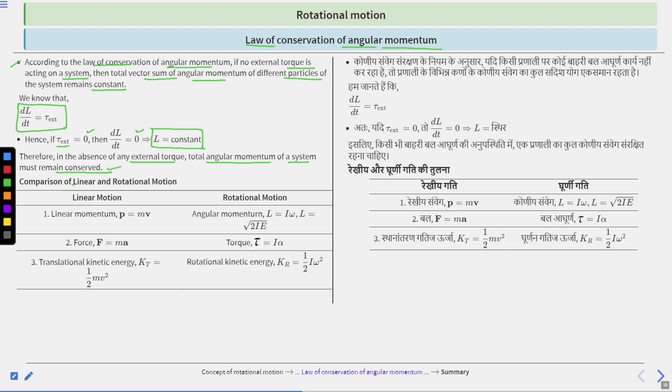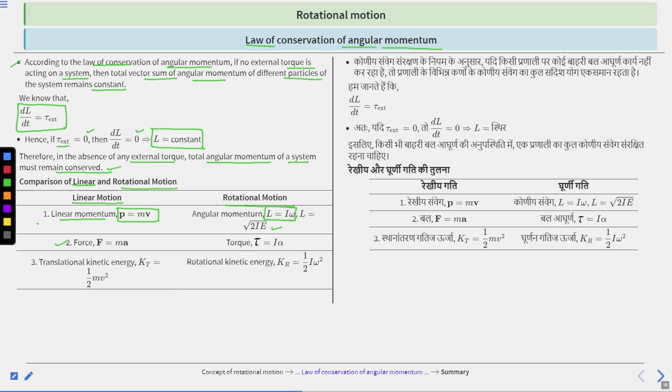Comparison of linear and rotational motion. So this is for linear motion and this is for rotational motion. First, linear momentum P is equal to mass into velocity. Clear? And angular momentum L equal to I omega. Clear? This is the angular momentum. So L equal to under root 2IE.